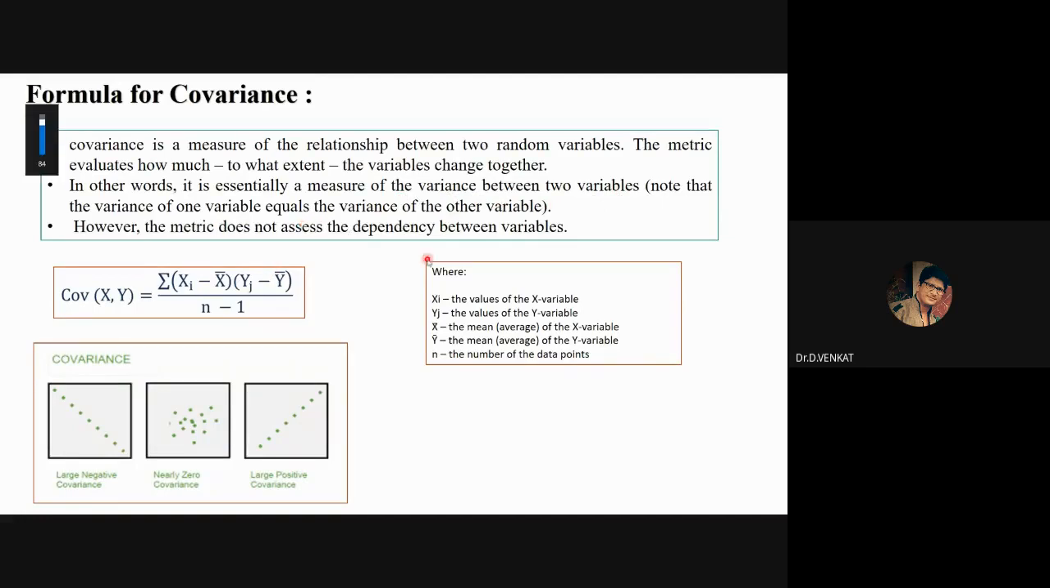So we are trying to find out this, basically xi minus x bar, that is basically the mean value of X. So X is random variable 1, Y is random variable 2, and this is divided by the total number of data points minus 1.